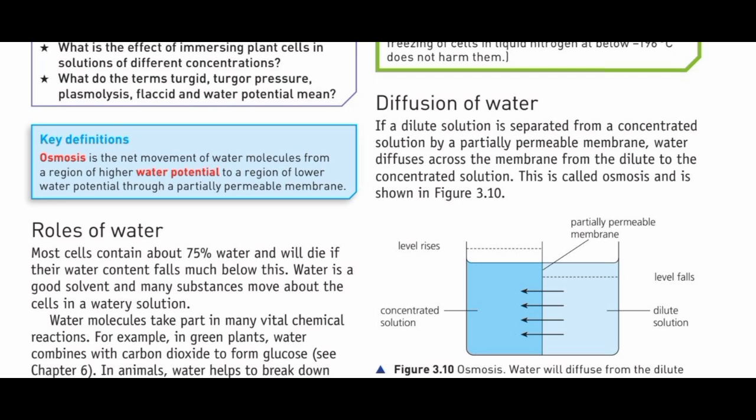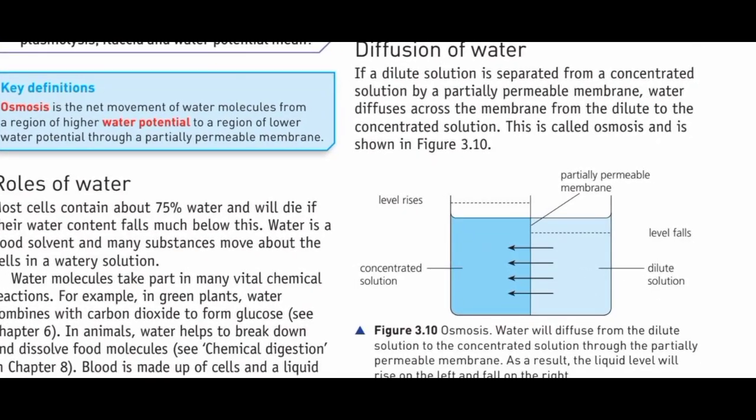Now we discuss the diffusion of water. If a dilute solution and a concentrated solution are separated by a partially permeable membrane like this, here are the two solutions that are separated by the partially permeable membrane. Water moves from the dilute to the concentrated solution. Here is the concentrated and the other solution is dilute. So water always moves from dilute solution to concentrated solution through the membrane. This movement of water is known as osmosis.